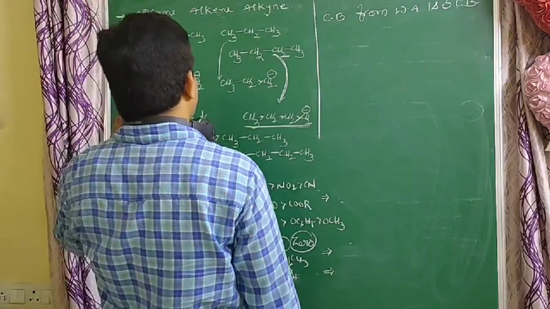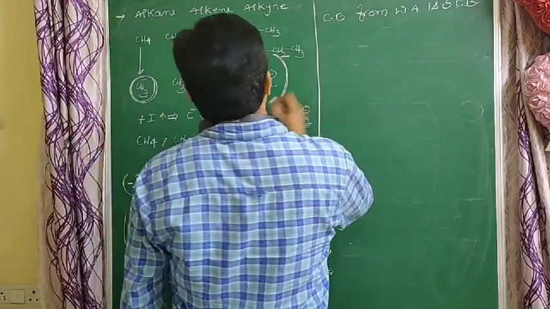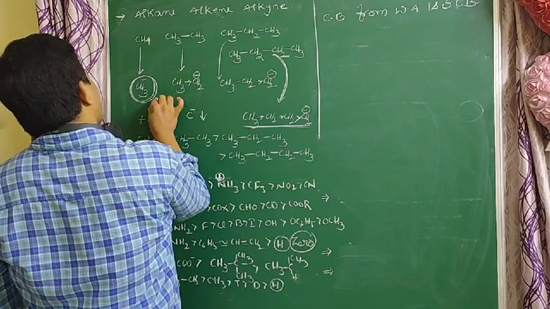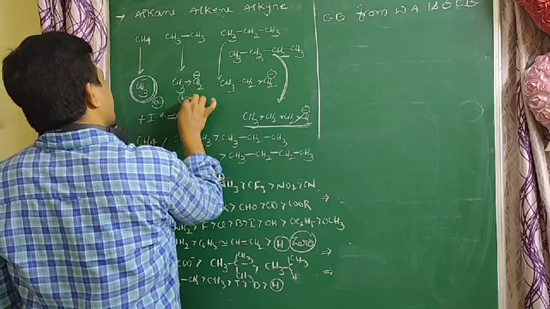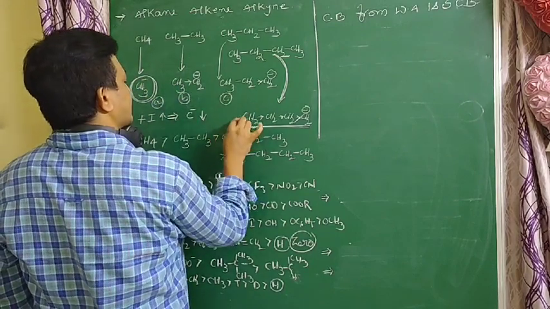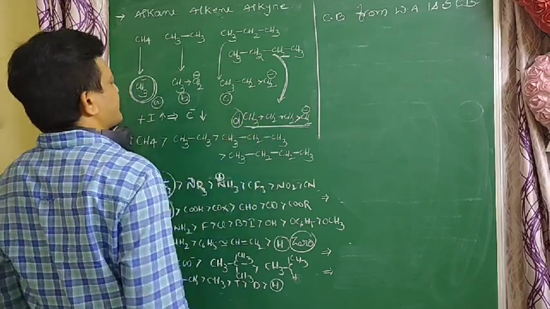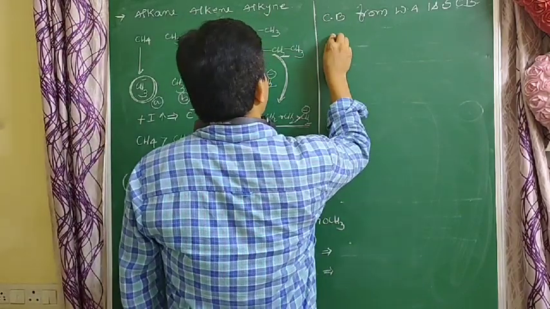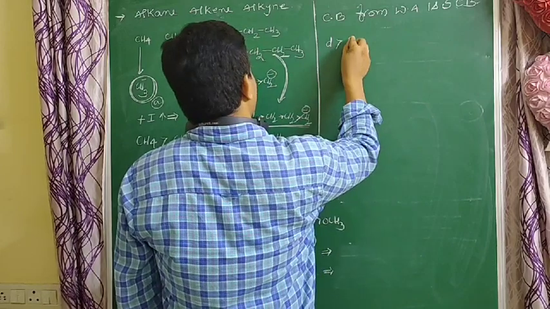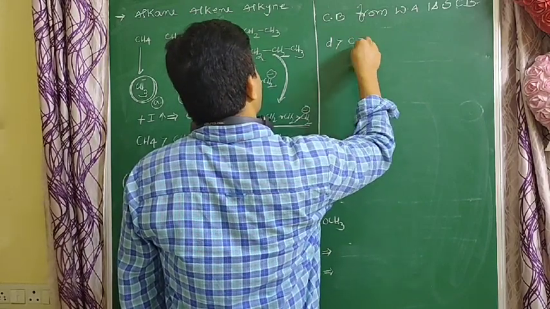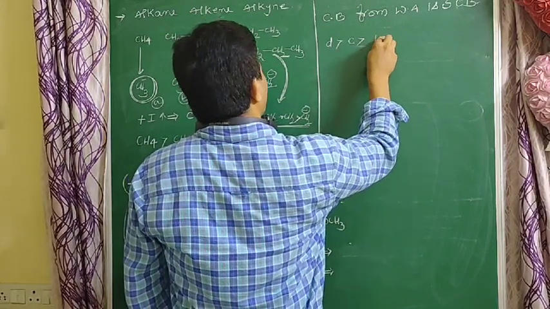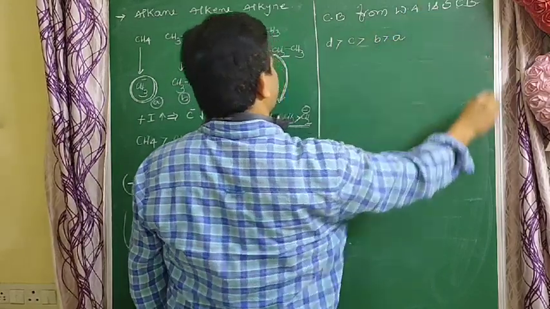Okay, students. So what is the order of the conjugate bases? Here this is A, this is B, this is C, this is D. So which is the strong conjugate base? D is a stronger conjugate base than C. C is more stable than B. B is more stable than A.